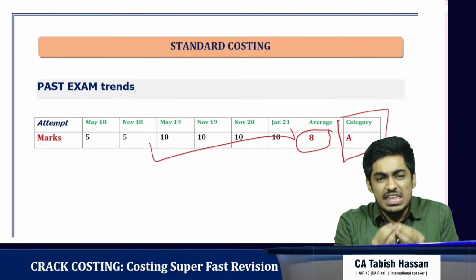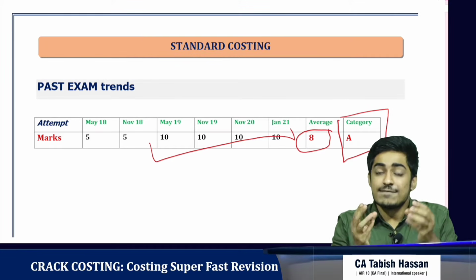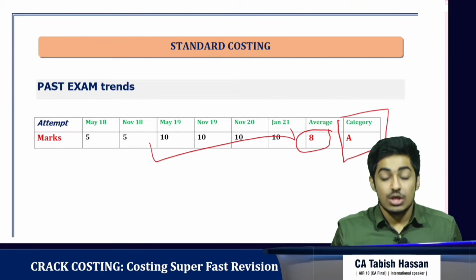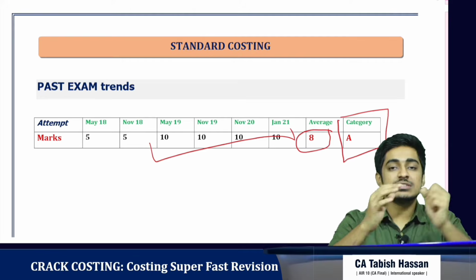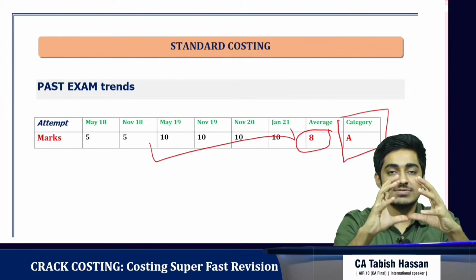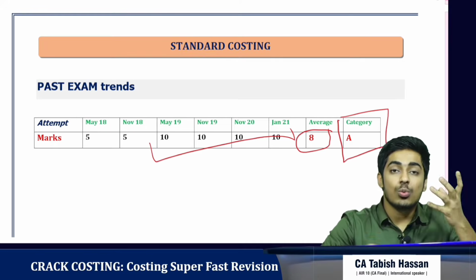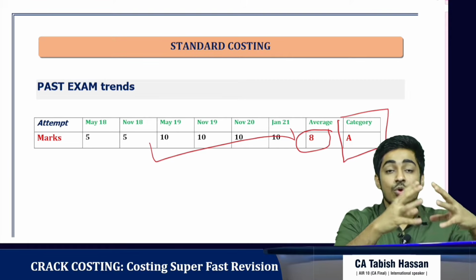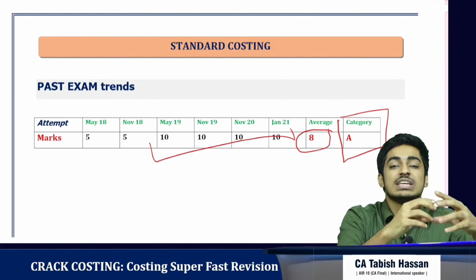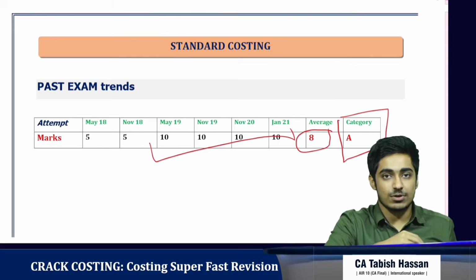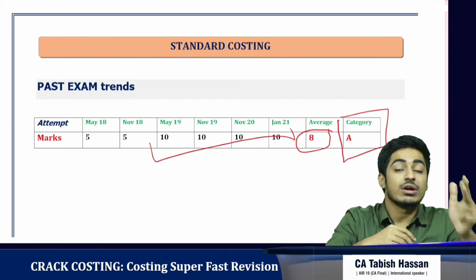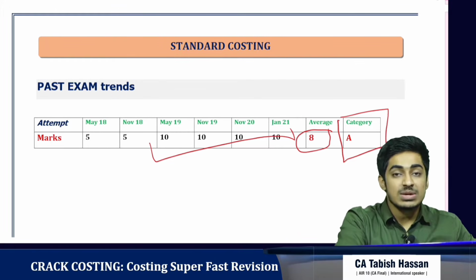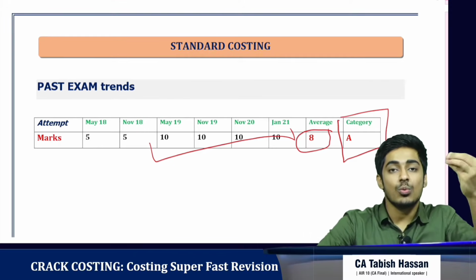So let's get to the very basics of standard costing. Every chapter, I connect it with my master chart, which I call the world of costing. Costing can be made for existing goods or services or for new goods or services. For existing goods or services, we have two objectives. First is to know what the cost is. Second is to see whether we can reduce the cost or not. To know what the cost is, we call it cost ascertainment. For that, we have different methods of costing. Job costing, batch costing, contract costing, service costing, output costing, process costing. All these are methods of costing. We use them for cost ascertainment, that is to know what the cost is.